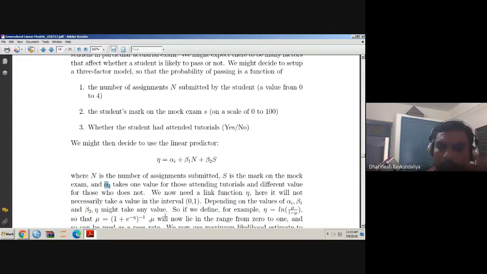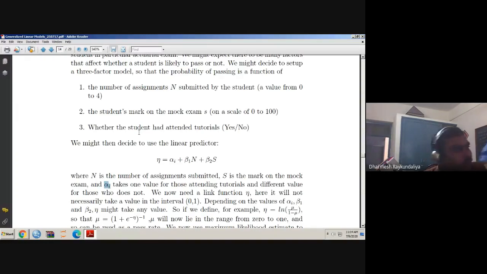Whenever there are quantitative variables, we call them covariates, and whenever covariates are present in your model, they directly enter the linear predictor with some coefficient. But whenever there is a categorical variable, we call it a factor. It does not directly enter as a variable, but how many categories does it have?